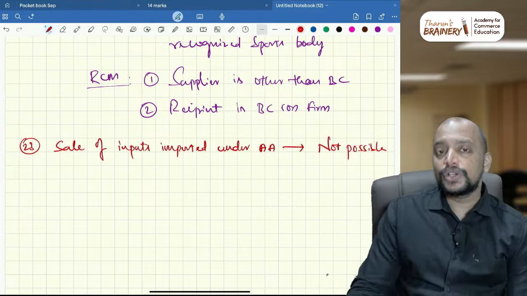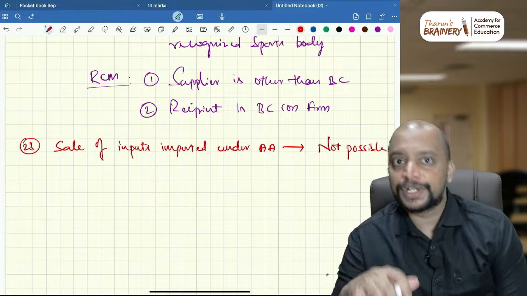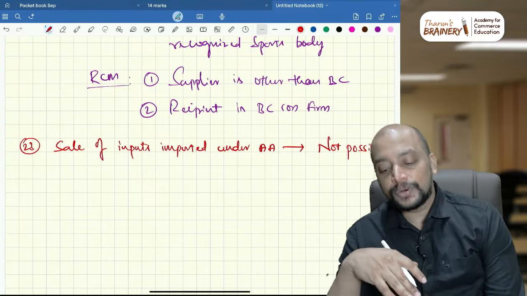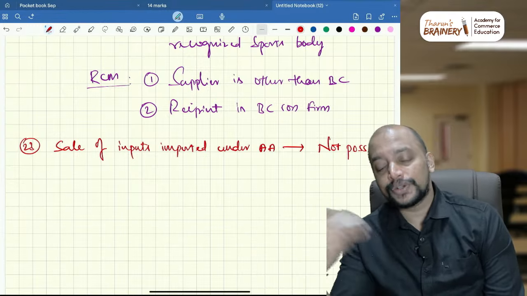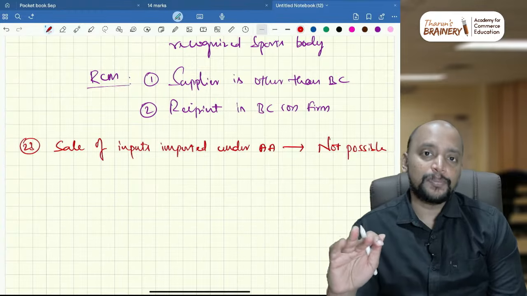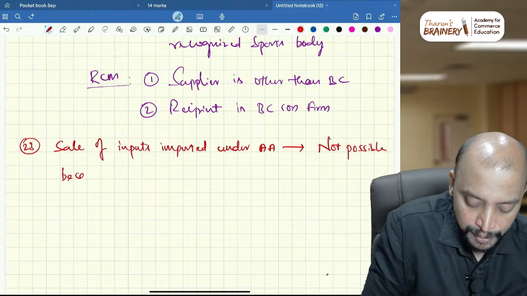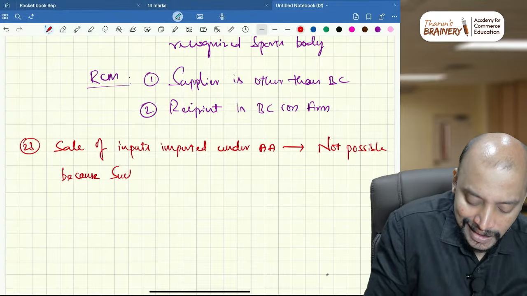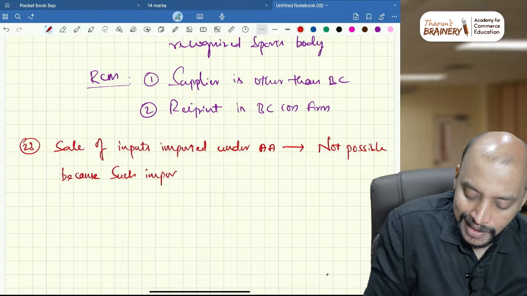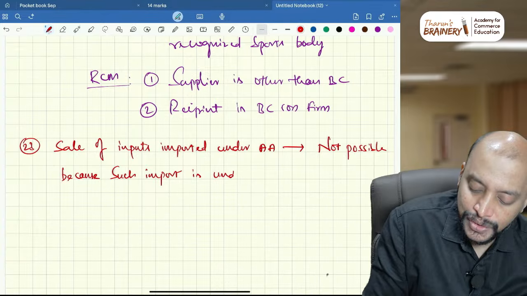What is that actual user condition? Only the person who is importing it should use it. So can those inputs be sold to any other person? No, it is not possible, because such import is under actual user condition.